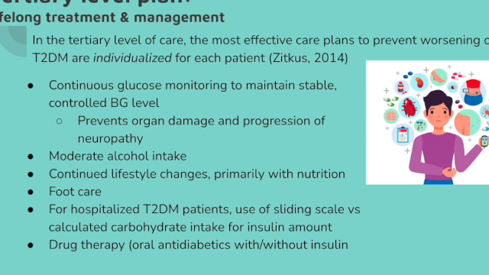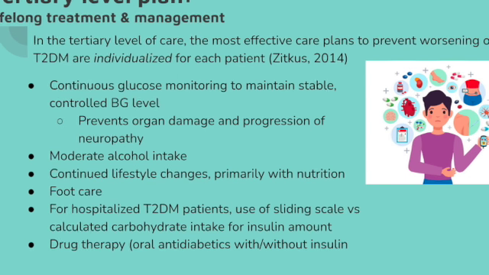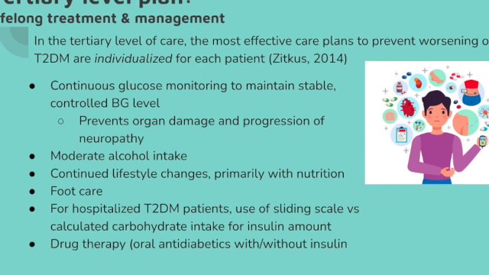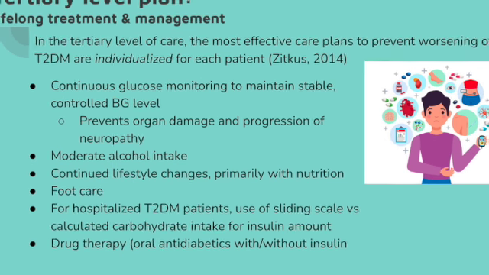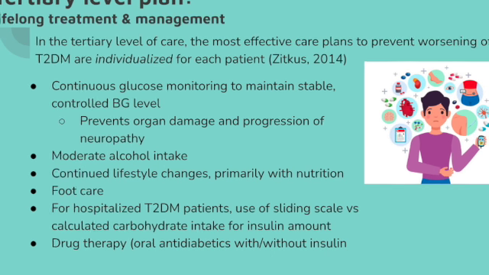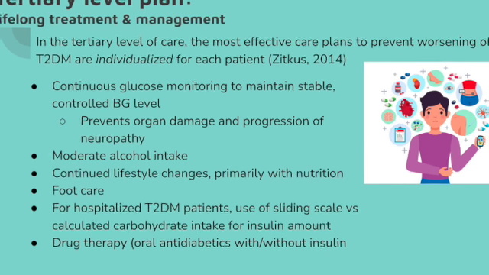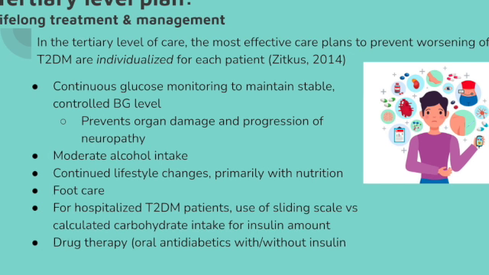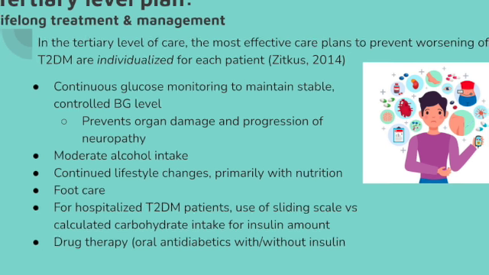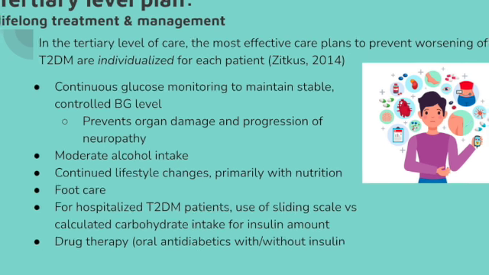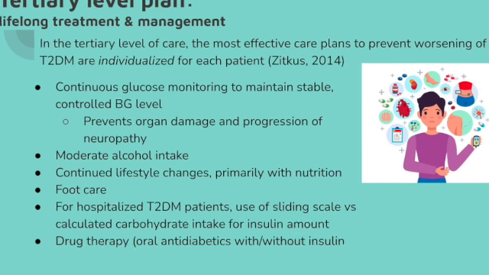At the tertiary level of care, this is when each patient should have their own individualized care plan that's tailored to their lifestyle, as this type of setup has proven to be most successful to keep them at the healthiest state possible, given the progression of diabetes. As discussed in secondary intervention, frequent blood glucose monitoring is imperative because a stable blood glucose level helps to prevent organ damage and neuropathy. Should neuropathy progress, this is when foot care becomes very important.